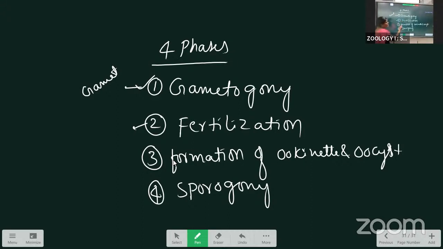After the fertilization, they form 2 stages. One is a vermiform stage, called the ookinete. Another is a round stage, called the oocyst. After that, inside the oocyst, a number of sporozoites are produced, that we call sporogony. Clear? Next, I'll draw the diagram, then you can understand easily. These 4 phases are important. See.